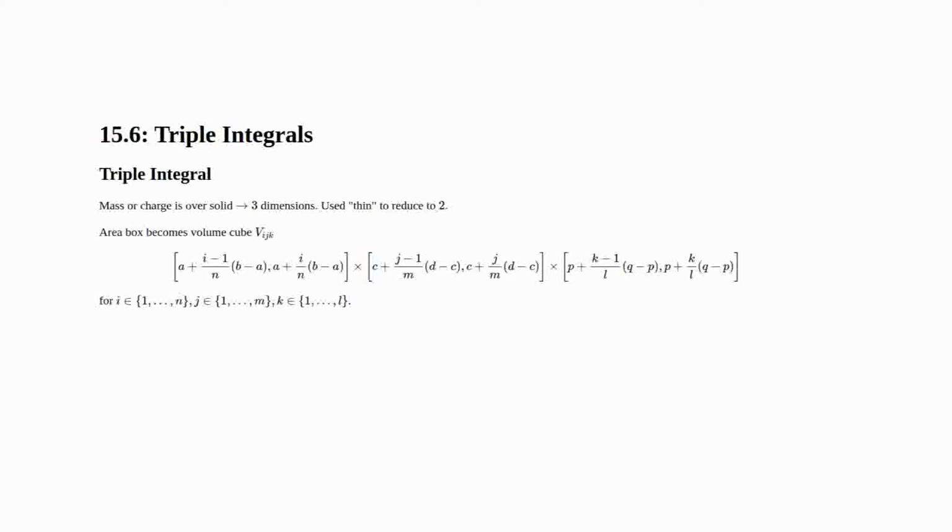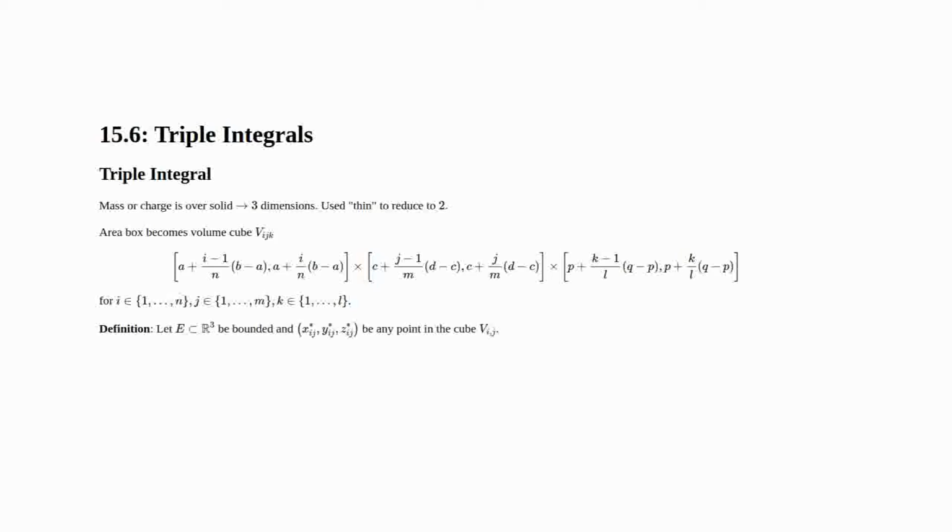In particular, our little area Aij is now going to become a little volume cube, Vijk, which of course also depends on 3 scaling vectors, n, m, and now l. The first 2 dimensions of Vijk are exactly the same as Aij, but we now have a third dimension in z, and it goes from p plus (k minus 1) over l times (q minus p) up to p plus k over l times (q minus p). These volumes now run over i from 1 to n, j from 1 to m, and k from 1 to l.